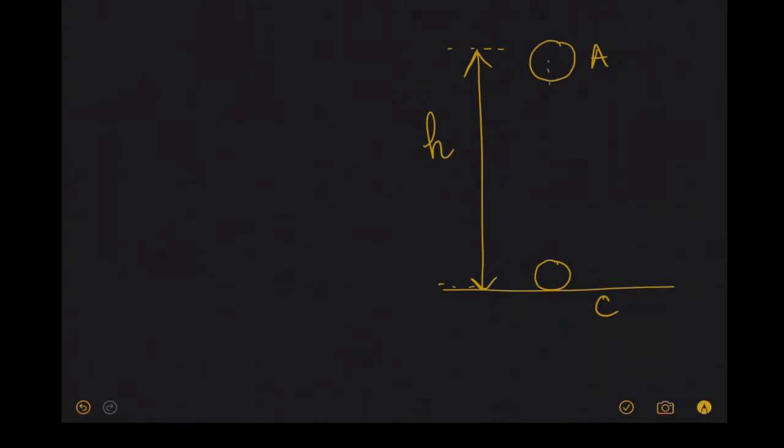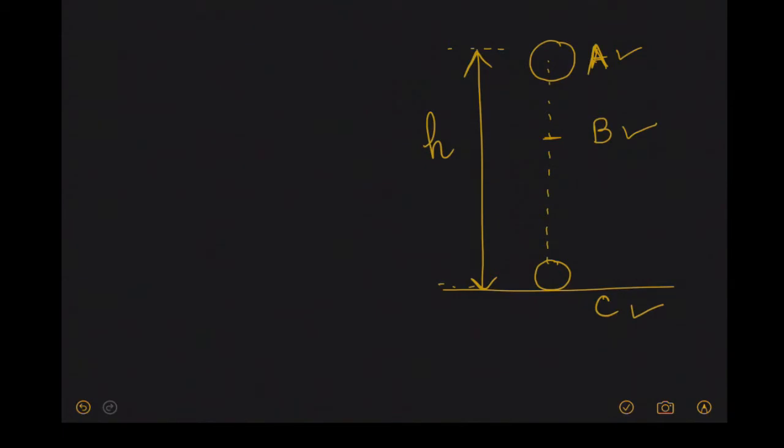Now let me take some arbitrary position in between. Let this point be B. What I will do here is find the total energy at A, total energy at B, and total energy at C during the free fall, and I will see that the total energy, the sum total of potential energy and kinetic energy, remains constant. So let us proceed.